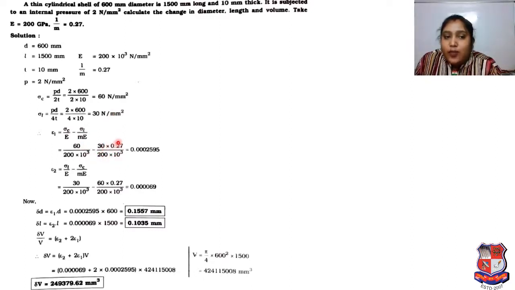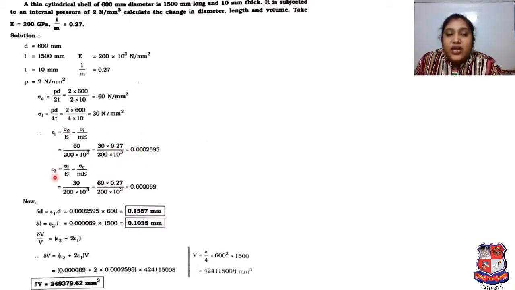So it will go up, and that 0.27 will be here in multiplication with that term. It is just a simple simplification, so don't get confused how 1 upon m comes over here. It is simple maths. So 60 upon 200 into 10 cube minus 30 into 0.27 divided by 200 into 10 cube. If we simplify, strain 1 will be 0.00002595. You can use your calculator and you will get the same value.